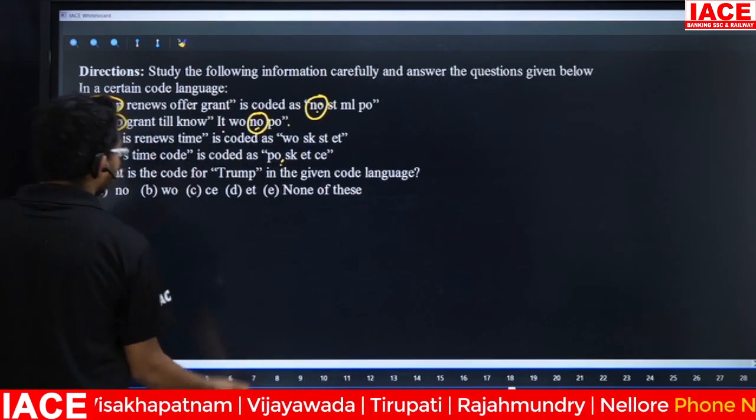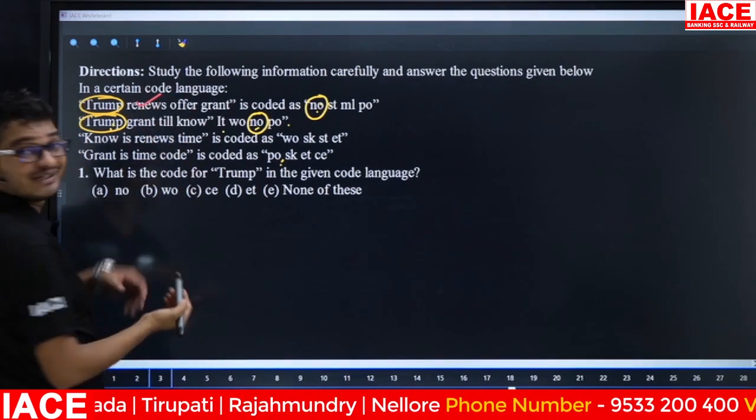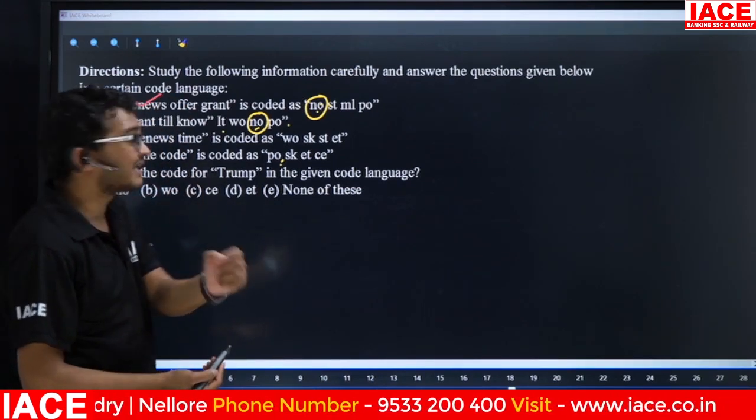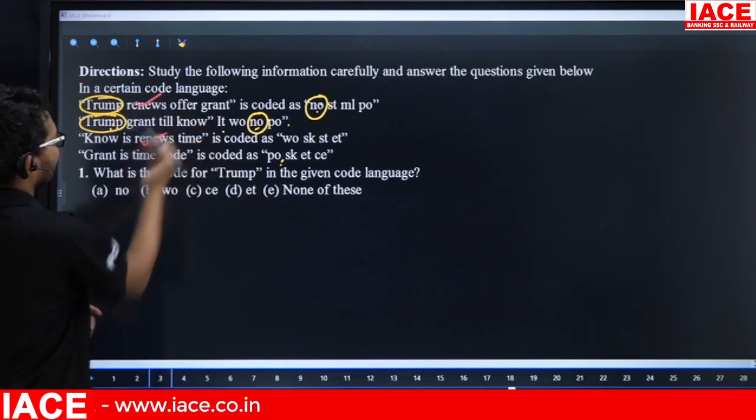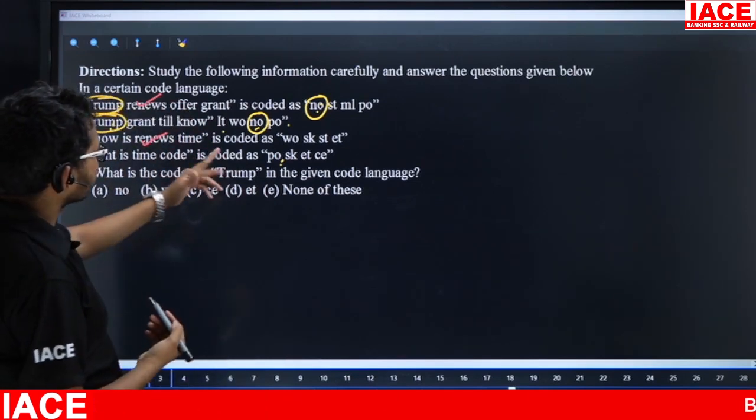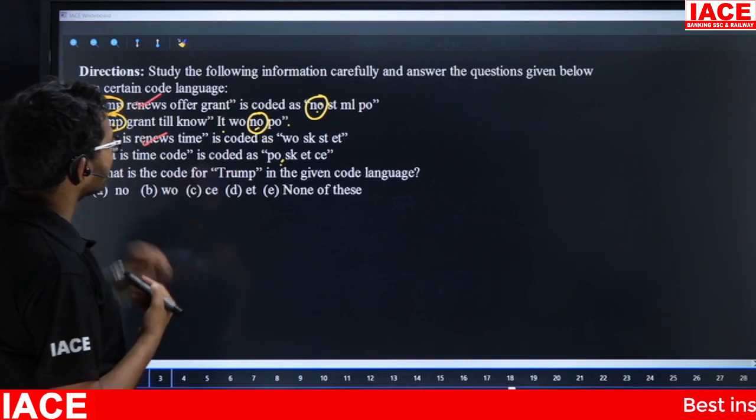Suppose the next one is renews. Yes, friends, check here. This one is renews. Now we are going to check the remaining lines to see whether there is any renews or not. Here, the first line, and next, the third line. First line, third line, common information is renews. Now what is the common code?